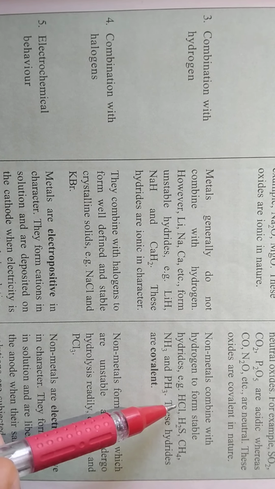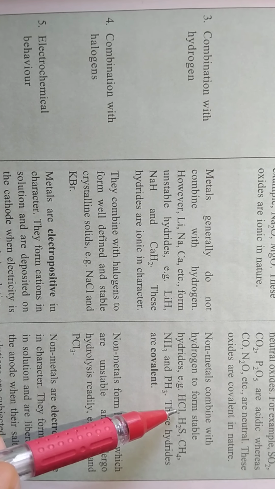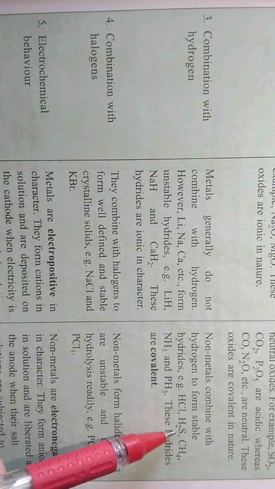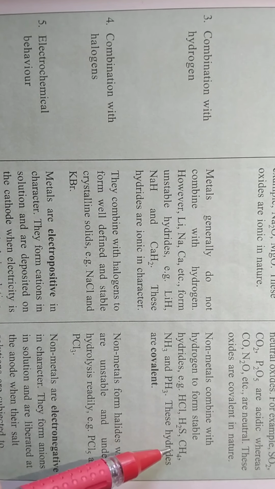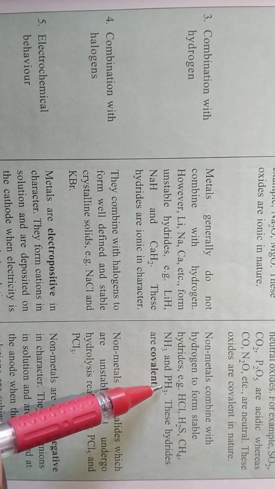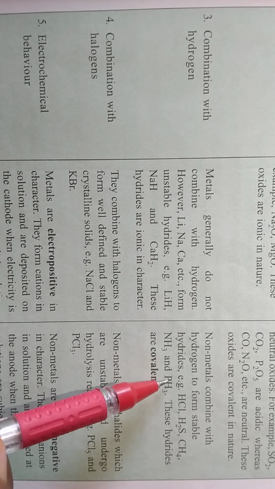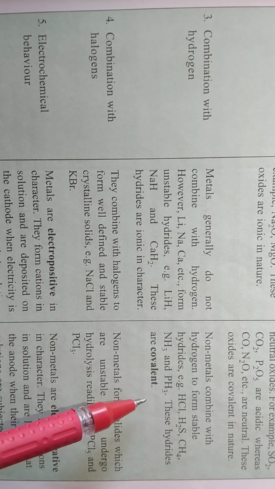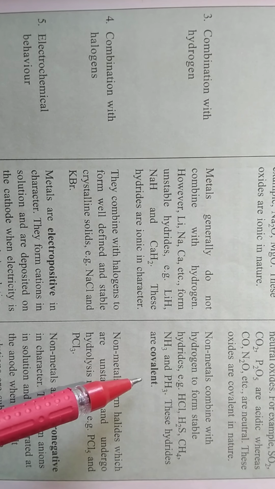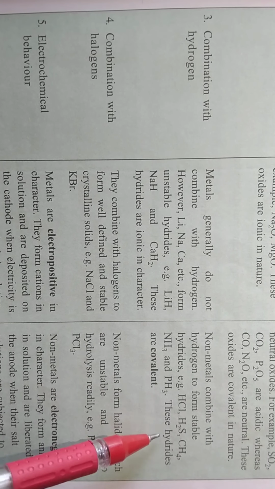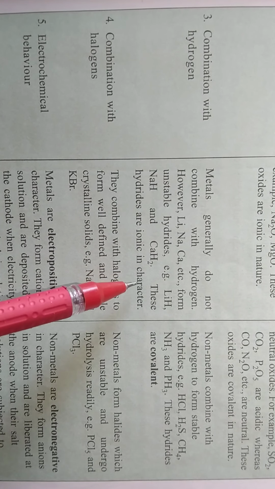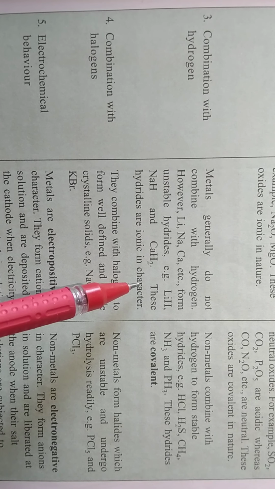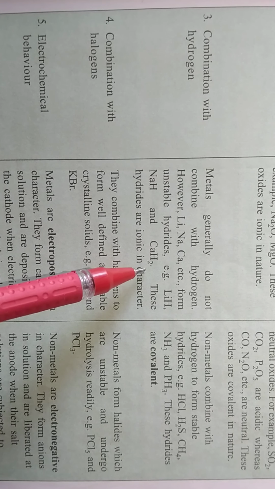You can see hydrogen combine with chlorine, it forms hydrochloric acid, hydrogen sulfide H2S, CH4 methane, NH3 ammonia, PH3 phosphorus trihydride. So these hydrides are stable and these are covalent in nature. So non-metallic hydrides are covalent in character and metallic hydrides are ionic in character. So this one is the third difference.